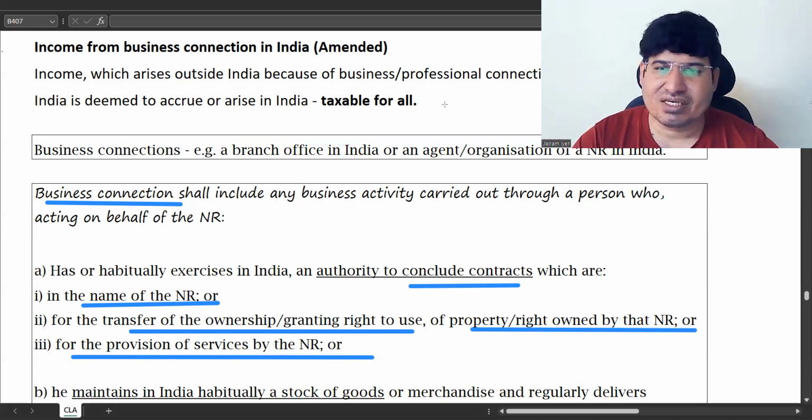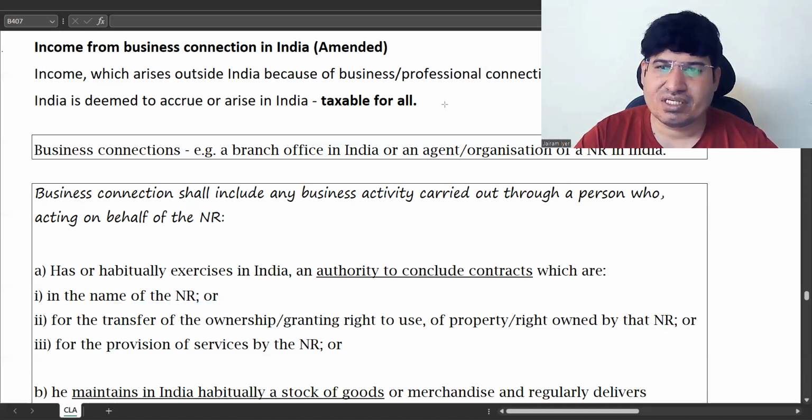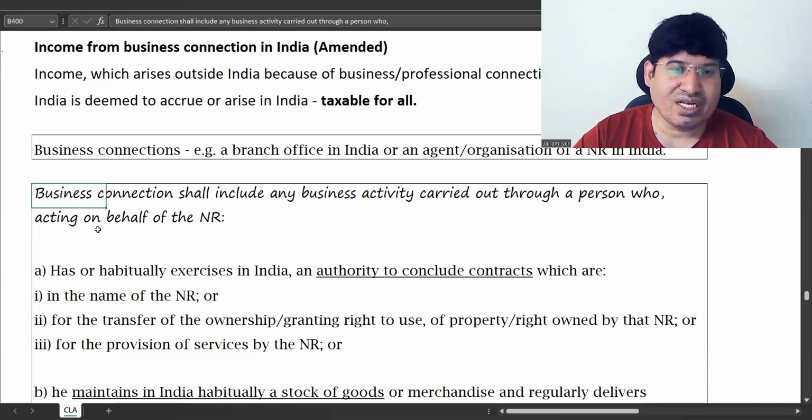That is treated as business connection in India. Business connection is there in India, so the income is deemed to accrue in India.